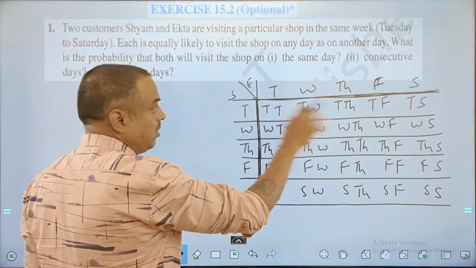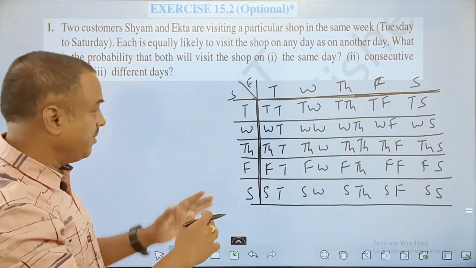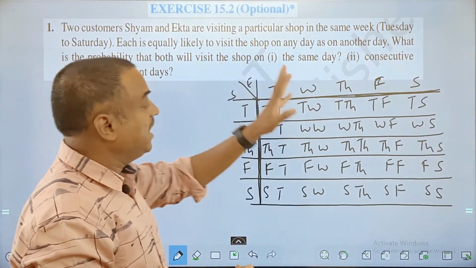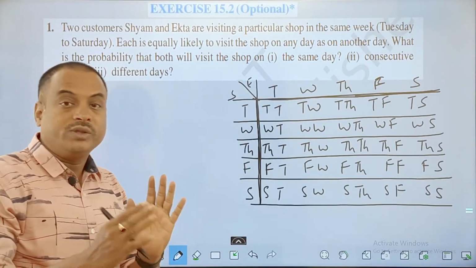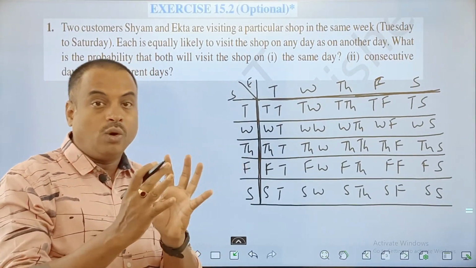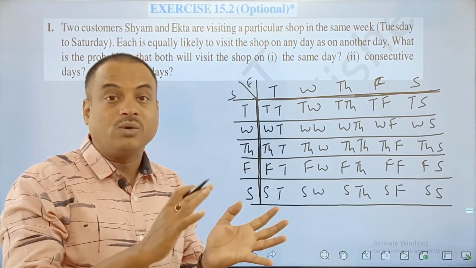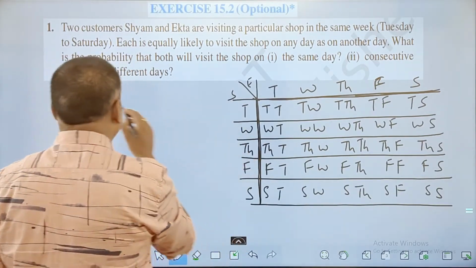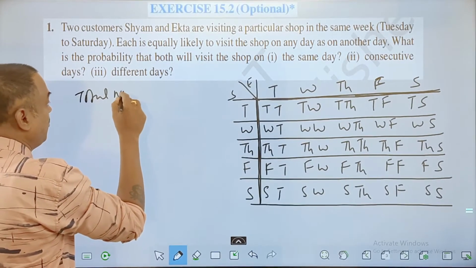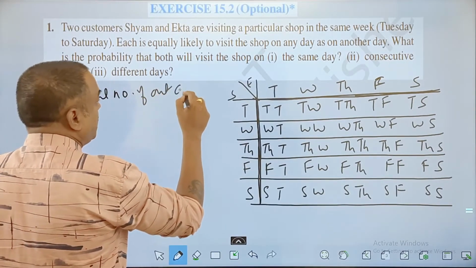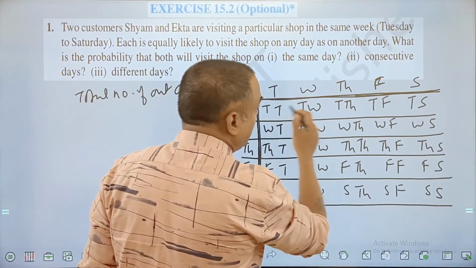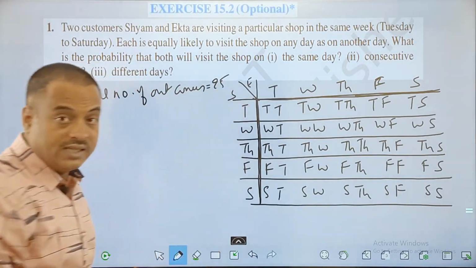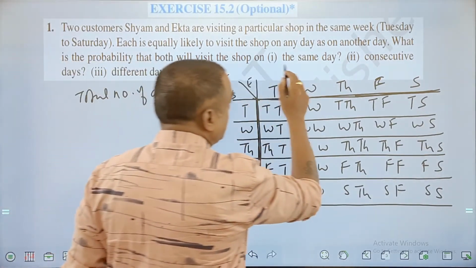From this row onwards we can see the total number of outcomes. Now what is the first question, my friend? The same day, that means Sham and Ekta both are going on the same day. So both may go on Tuesday, Wednesday, Thursday, Friday, or Saturday. The total number of outcomes in the matrix of 5 into 5 is 25 possibilities. So 25 possible outcomes are there.